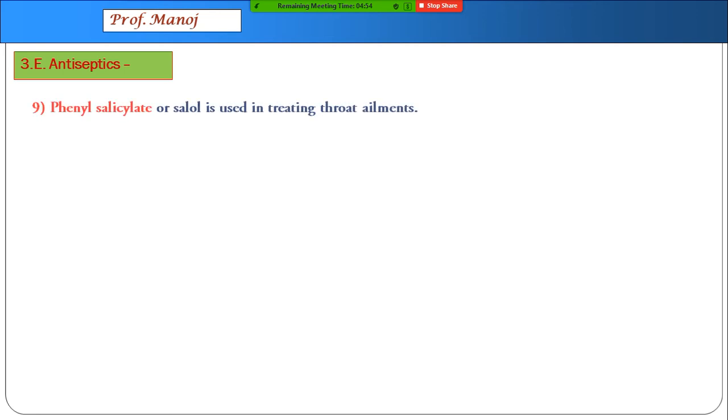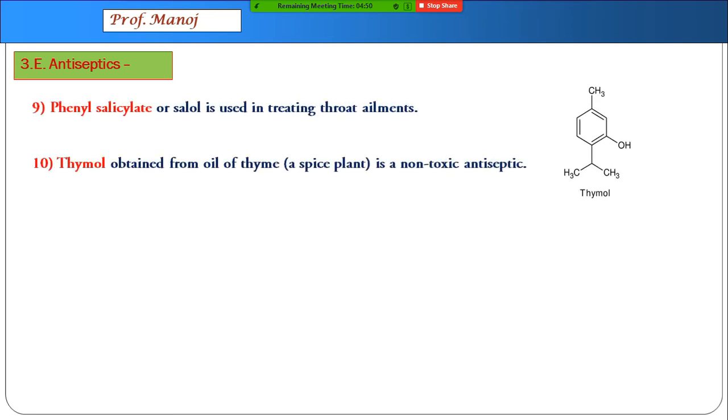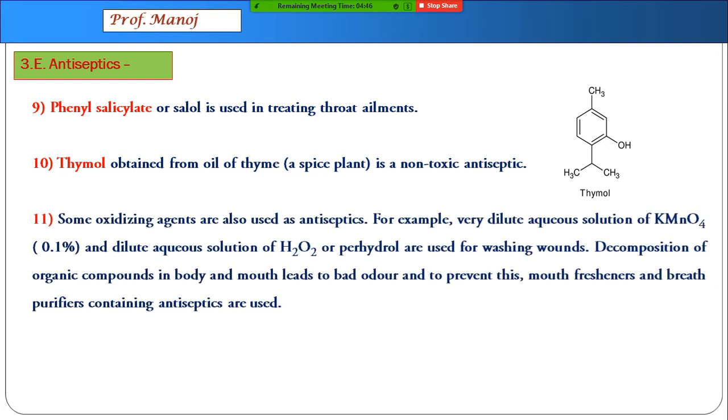More examples: phenyl salicylate and thymol are also antiseptics. There are some very mild antiseptics such as a very dilute solution of potassium permanganate, hydrogen peroxide, perhydrol, etc. But they are not very effective in major infections, they are very mild ones.